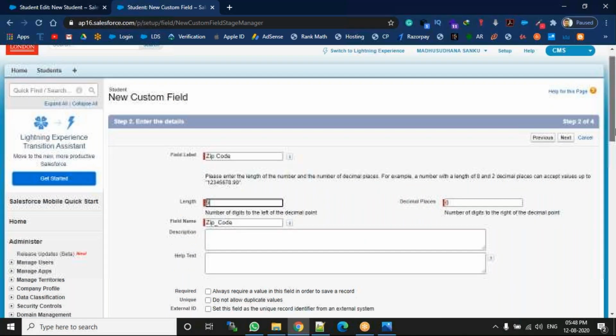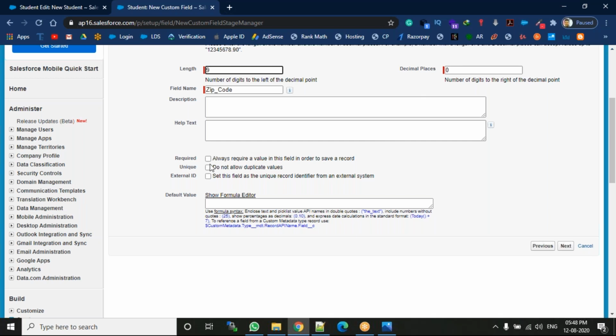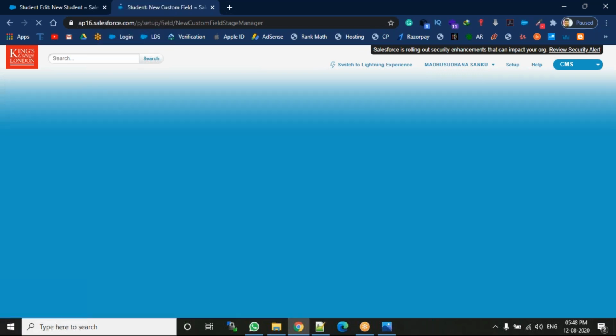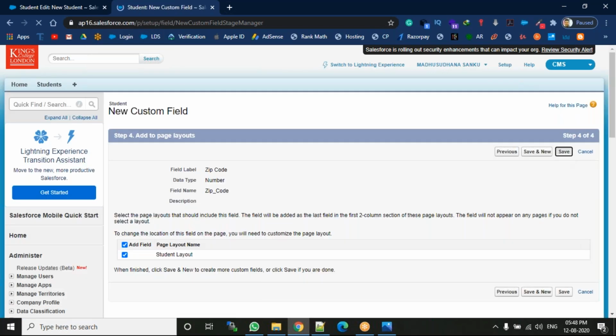Then scroll down, see here. Required? No. Unique? No. External ID? No. Required means this is mandatory? No, it's not mandatory. Unique? No, it's not unique, because so many members have the same zip code. External ID? We are not connecting anything. So click next and save it. Like this, you have to create all the fields we are having, for all the 7 objects.